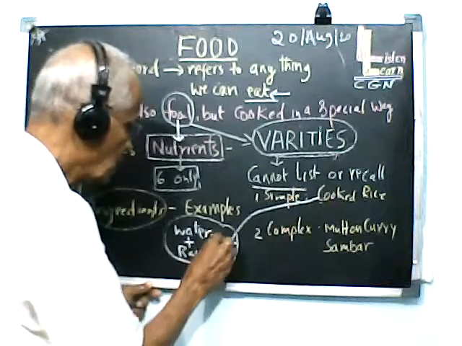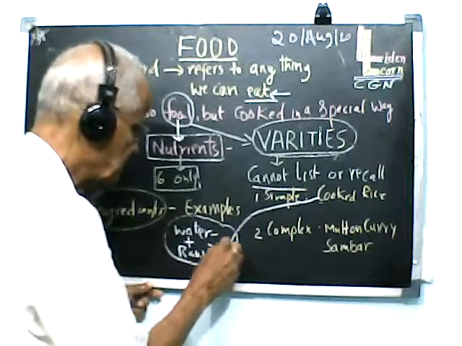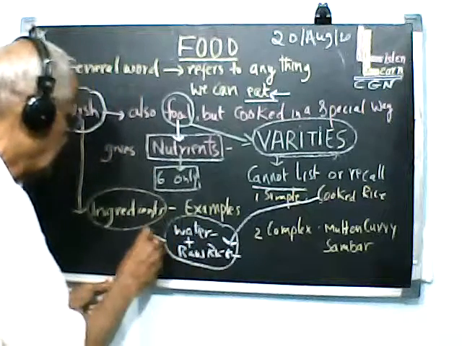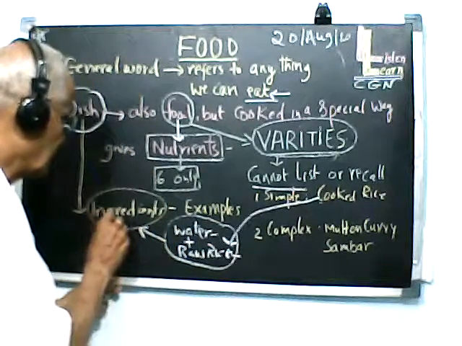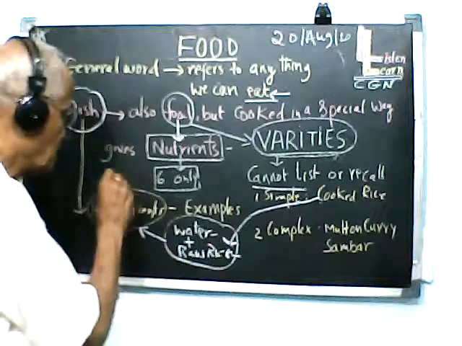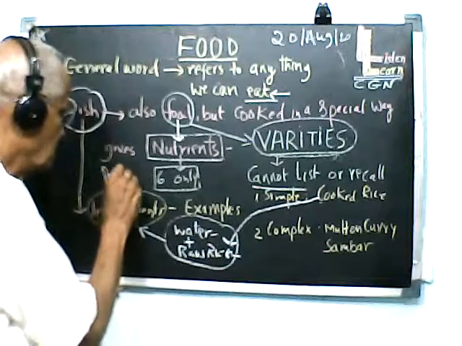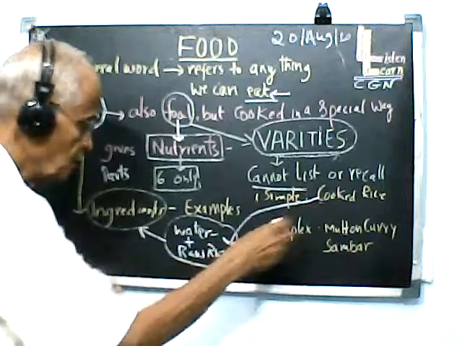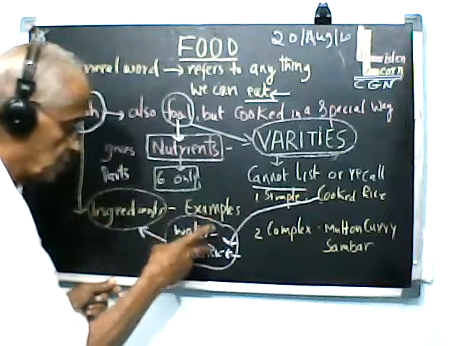Now this water and raw rice, these two are referred to as ingredients. Ingredients means parts. You can say parts. The cooked rice is made up of two ingredients, 1 and 2.